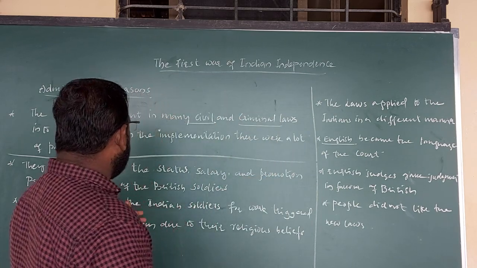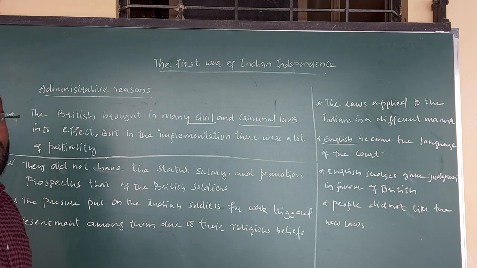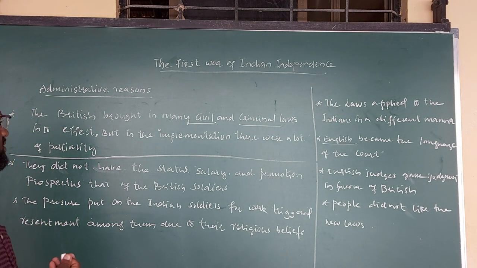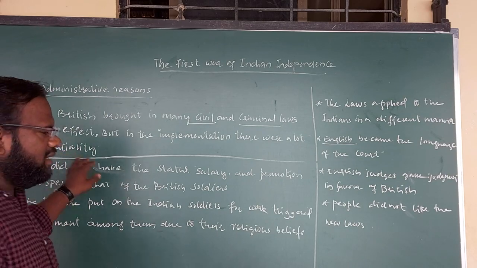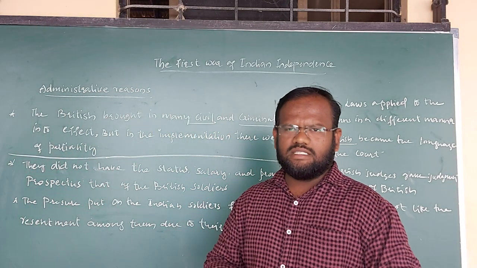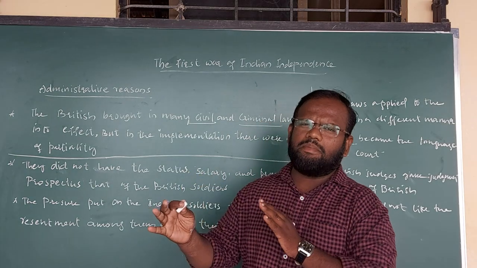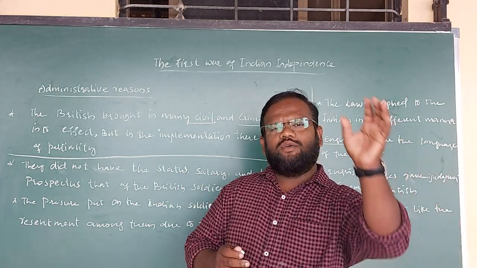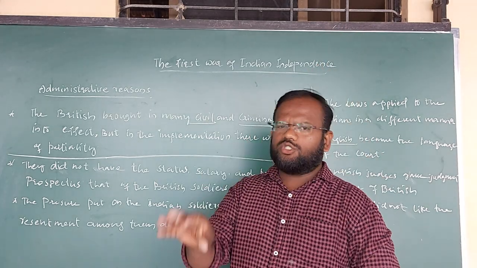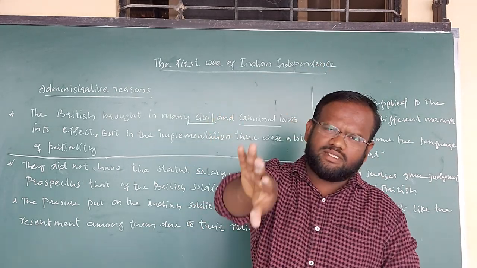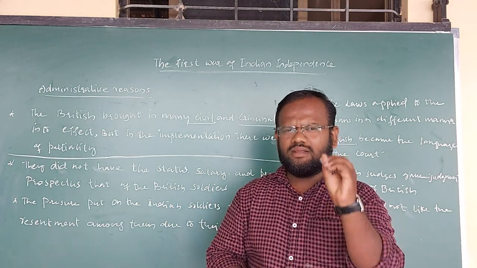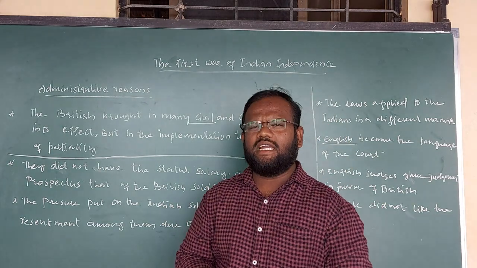Okay. So the next point is about the military reasons. What are the main military reasons? Why did the Indian people fight against the Britishers? My dear children, if you are thinking about the military reasons, here also you can find maximum partiality. The Indian soldiers, who were working for the Britishers, and the British soldiers, who were working for themselves.